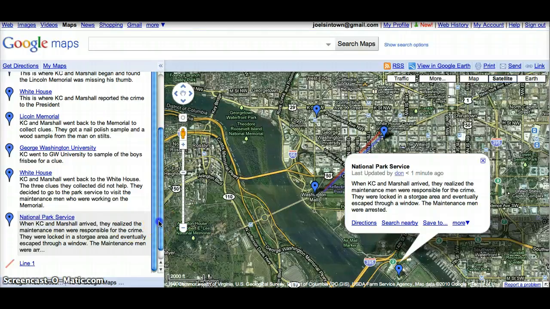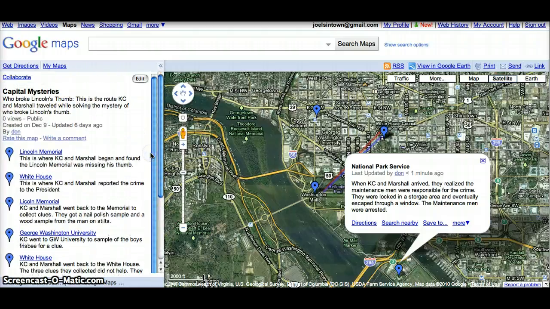Now my idea is to have students identify the setting changes in their books, specifically the Capitol Mysteries, because we read them as a class, so everyone can participate, and they can map out the series, which is about 12 or 15 books now. Then we can go into Washington, D.C., and put the pinpoints in there to see how our characters travel and where they go in their journey. And I think being able to use Google Maps will entice students to want to do this project more and then get a better feeling for exactly where the changes in setting take place.